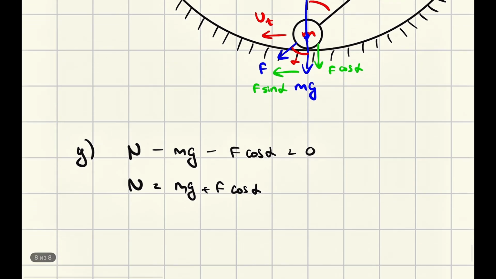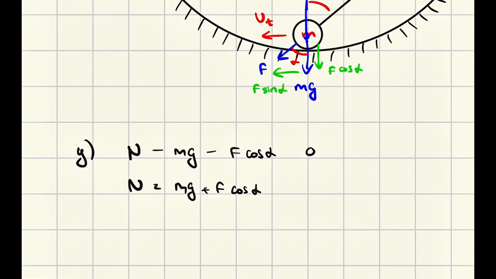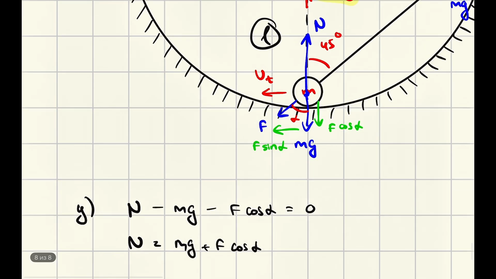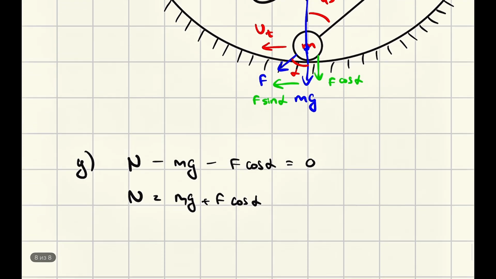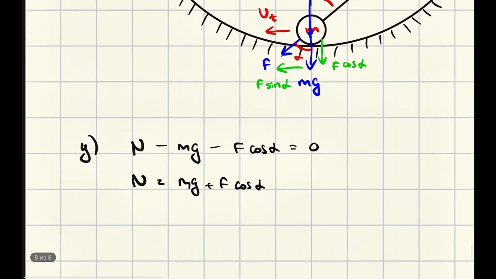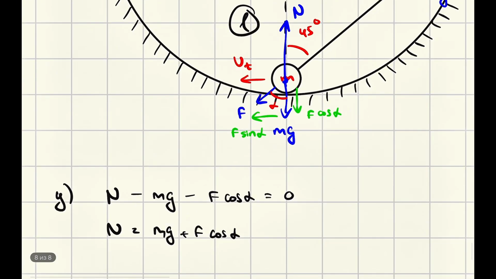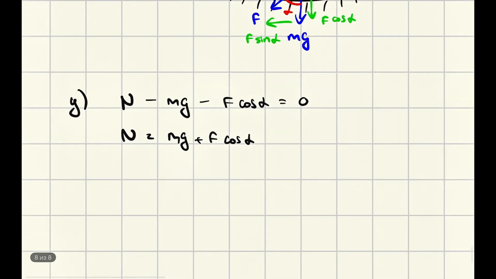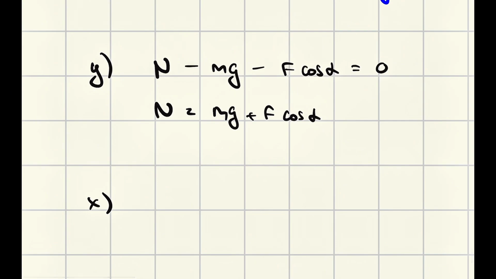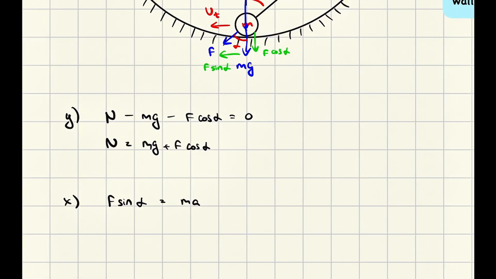F cosine alpha. Okay, good. This is equal. However, we have some change in velocity horizontally, and the only force acting on our ball horizontally is F sine alpha. There is no other force opposing it. There is no friction. That's why x would be F sine alpha equals ma. Okay, this would be our equation, both equations for our object 1.